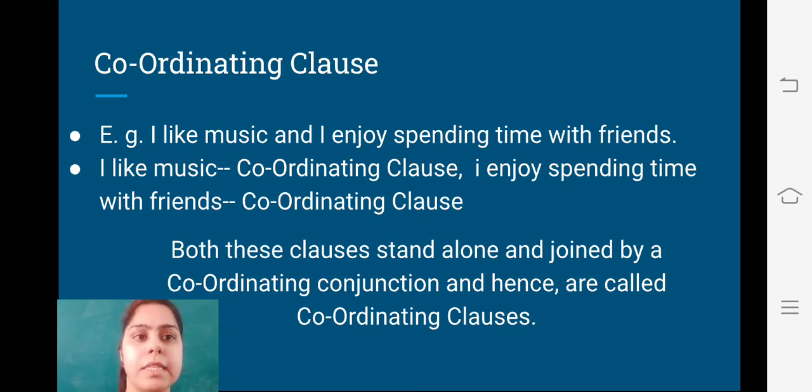Both these clauses stand alone. अगर इनको हम सेपरेटली भी यूज़ करें तो ये अपने आप में कंप्लीट सेंस बनाएंगी. बट व्हेन दे आर कनेक्टेड, with which word we are going to connect it? We are going to connect it with a coordinating conjunction, that is and. Okay, so hence these are called the coordinating clauses because they have been connected to each other with the help of a coordinating conjunction, that is and. So I hope this is clear to you.